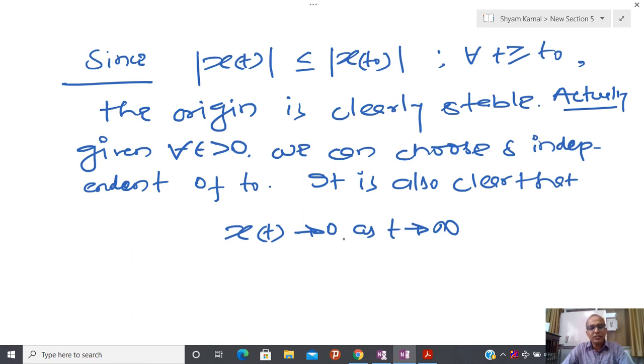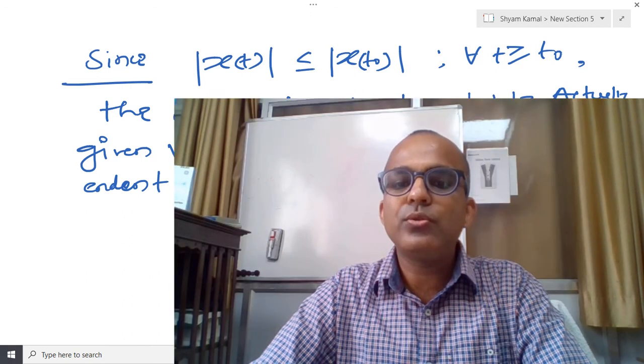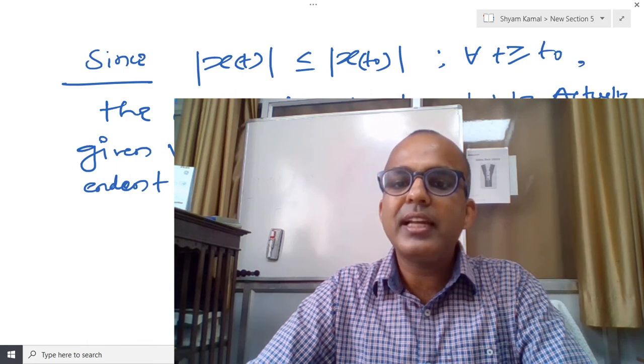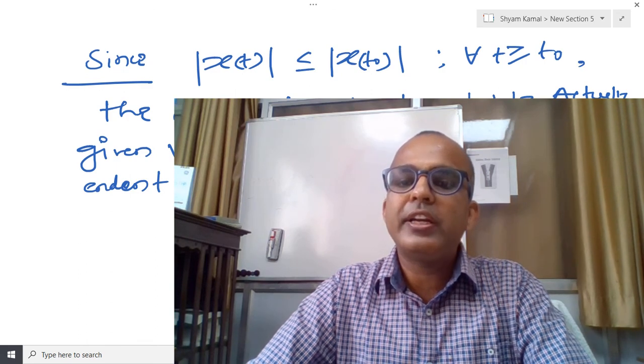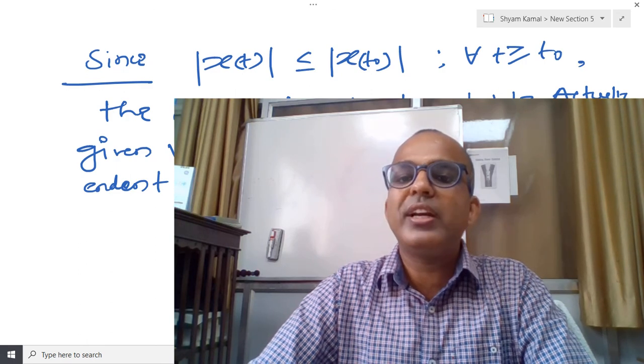For the one-dimensional case, you are able to understand it very clearly, because somehow what we are saying is that the left hand limit, right hand limit, and limit at that point are equal. So stability means somehow we have a certain kind of continuity in the neighborhood of some point. In this way also you are able to visualize stability. So with this remark, I am going to stop today's lecture, and after that I will take one or two more lectures related to stability, because stability is one of the most important notions.